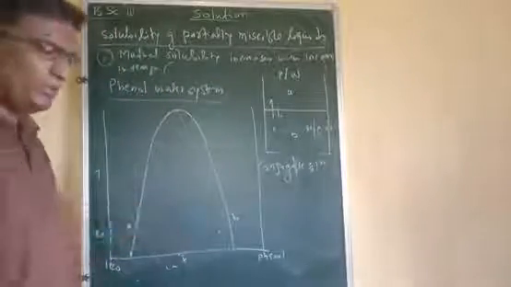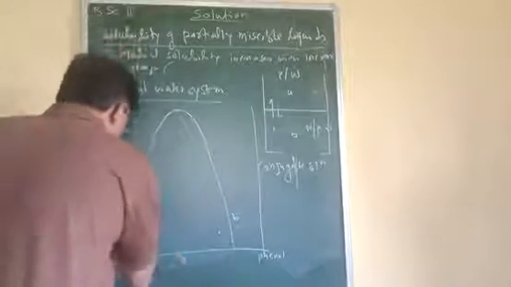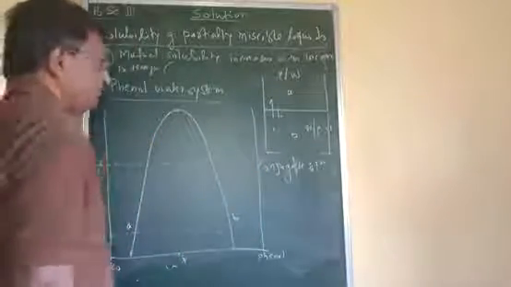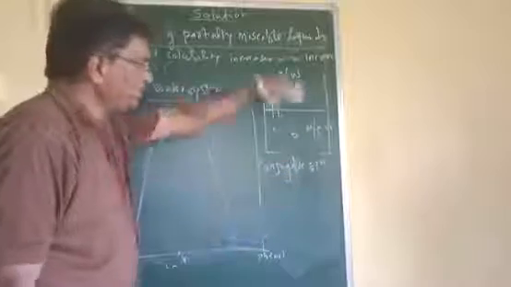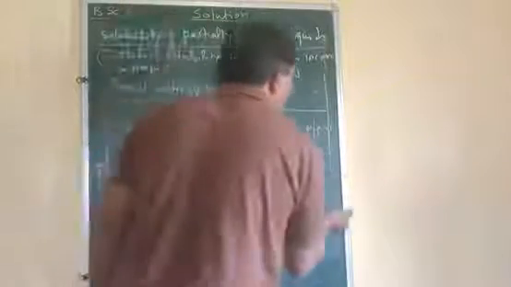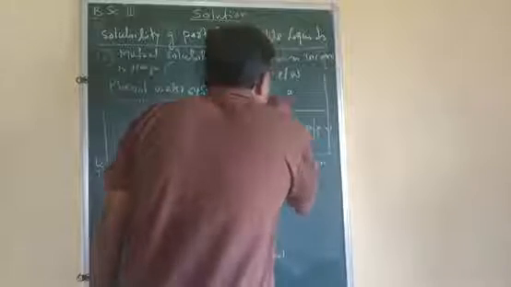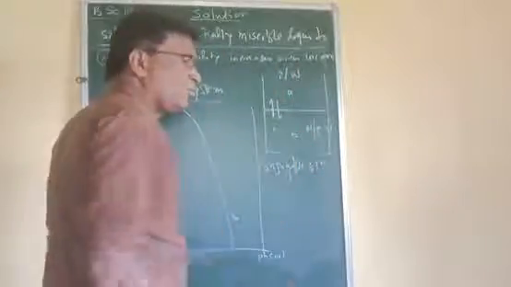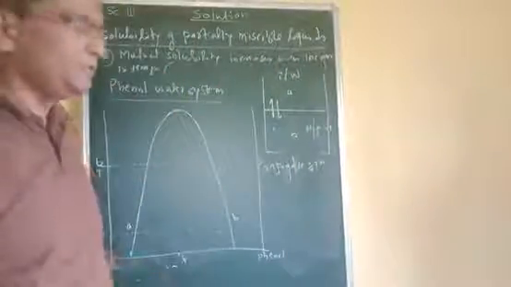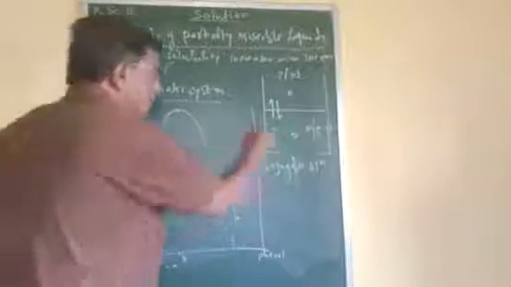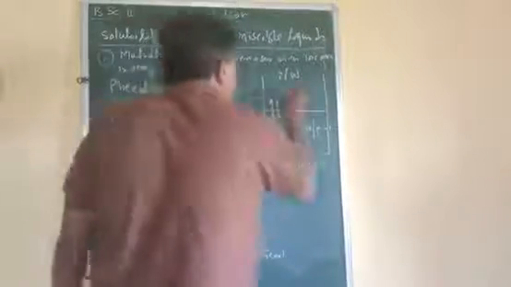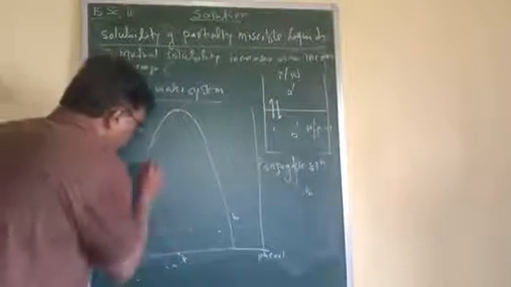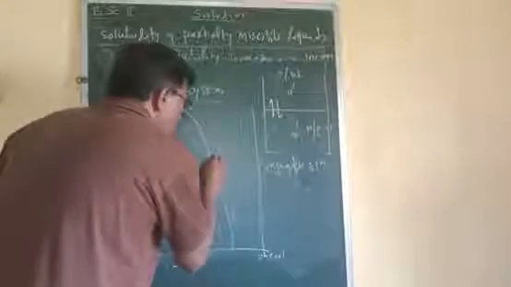Now if we consider a temperature above this, suppose temperature T2, that means if we increase temperature, what will happen? The phenol passes into water and water passes into phenol. That means maximum phenol passes into water and maximum water passes into phenol. That means mutual solubility increases. How? Let us see here. At this temperature T2, the compositions will be A dash and B dash, A dash being the composition of phenol in water and B dash the composition of water in phenol.